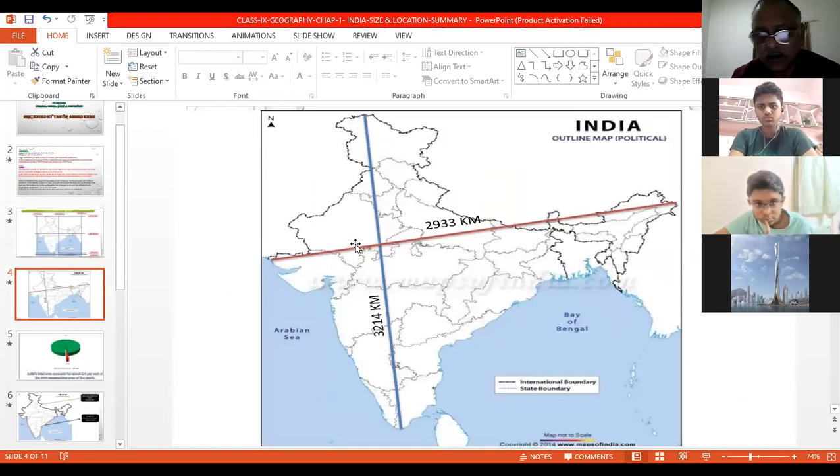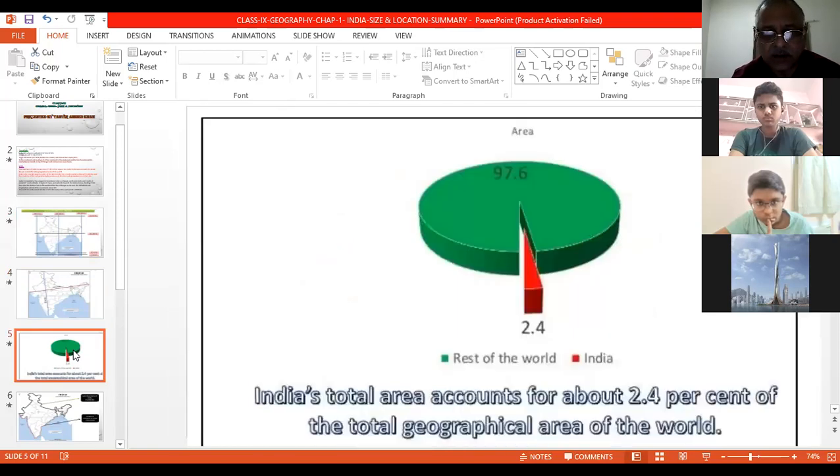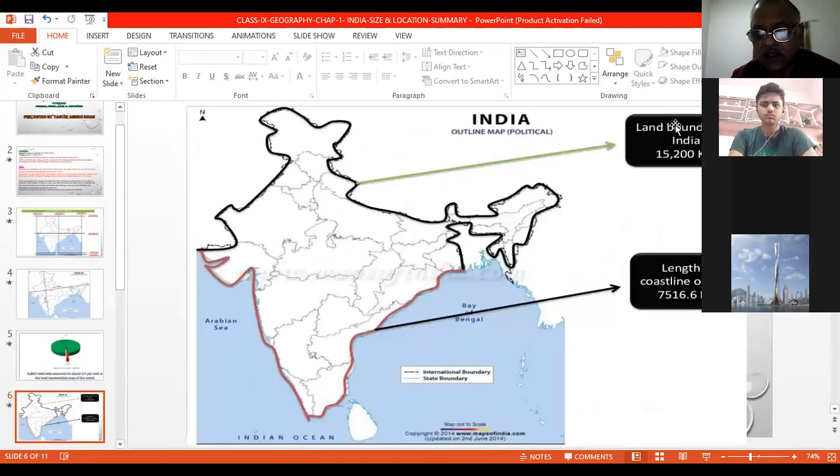3,214 and 2,933 kilometers approximately. This is the area. 2.4% of the world's area is occupied by India and 97.6% by the rest of the world, which makes India the 7th largest country in the world. Now this is the land boundary, 15,200 kilometers. This is the coastline, including Andaman and Nicobar Islands and Lakshadweep, 7,516.6 kilometers.